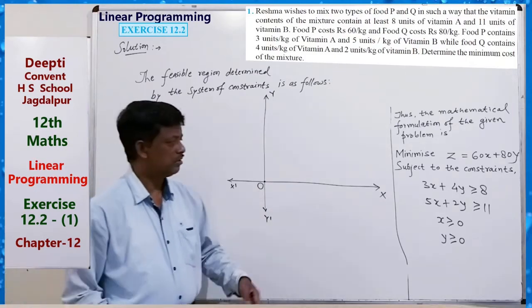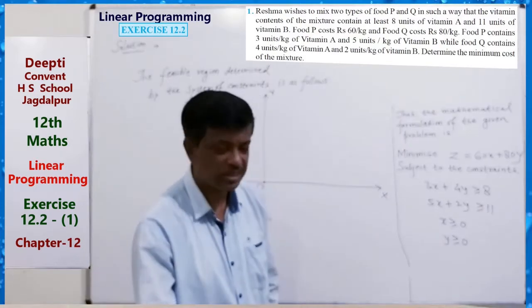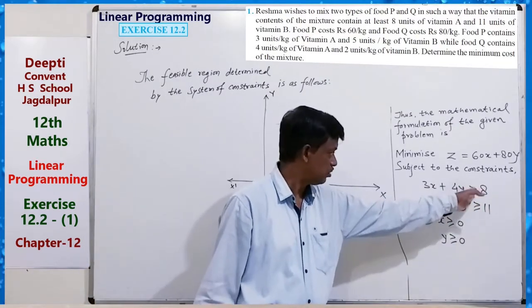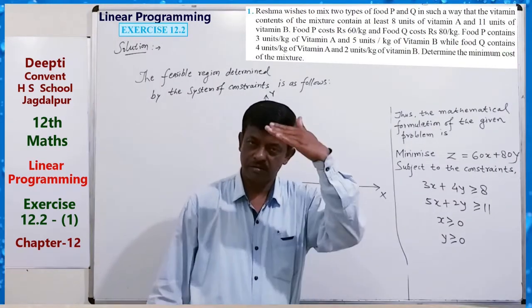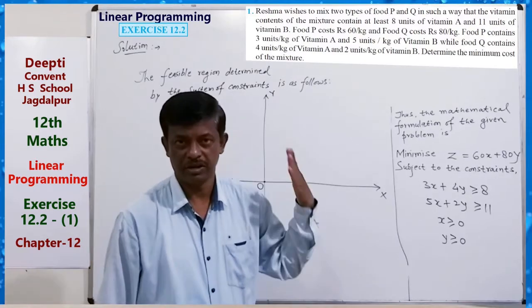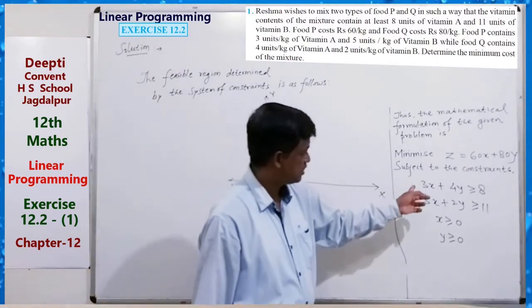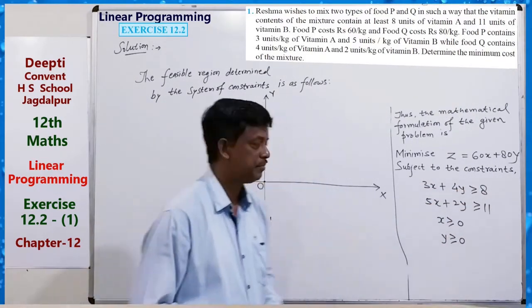Now for drawing, what is the method? We know from our previous class, by taking equals here, where it is greater than or equal or less than or equal, we should draw the straight line, a bold non-dotted straight line. If it is strict, then a dotted line. So here just taking this and this, that's the straight line.